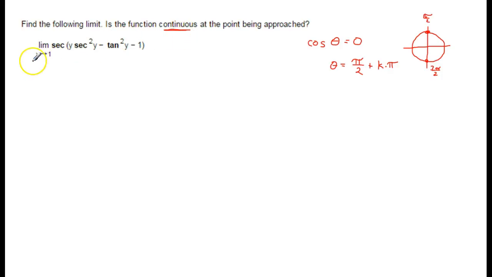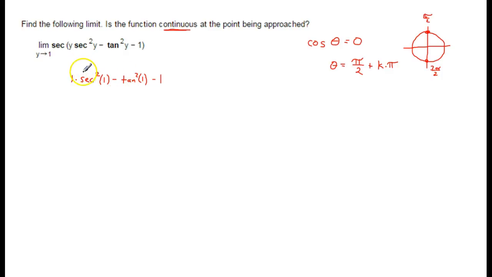But when we're approaching 1, we'd have a 1 right here. So 1 times the secant squared of 1, minus the tangent squared of 1, and then a minus 1. That's what we would be approaching if we just plug 1 in here. If this thing were continuous, then this is what the limit of that interior thing would be. And if it's continuous at this point, then we literally can just plug in there.